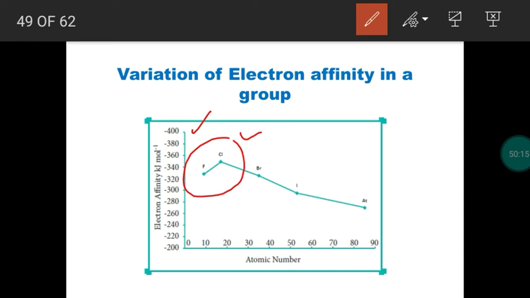So top to bottom electron affinity has to decrease, but exception comparing fluorine, chlorine has more value. This is mainly due to less repulsion in chlorine, more repulsion in fluorine, because electron will occupy 2p orbital. Repulsion will be more due to compact structure. The same concept is applicable for oxygen and sulfur. Comparing oxygen, sulfur should have lower value, but comparing oxygen, sulfur has higher value.